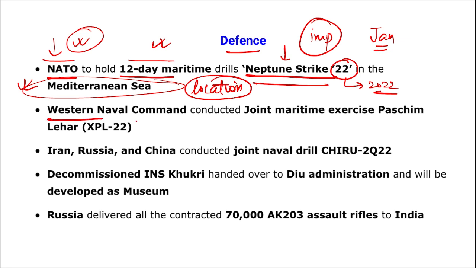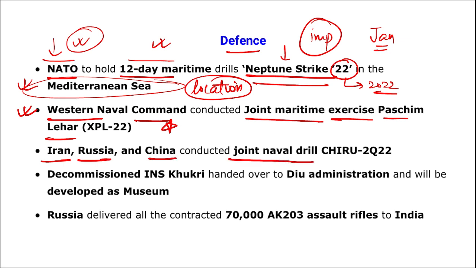Next is Western Naval Command conducted a joint maritime exercise by the name Paschim Leher. Mark this, we will be discussing it. Iran, Russia, China conducted a joint navy drill by the name Chiru 2022. Which country? Iran, Russia and China.